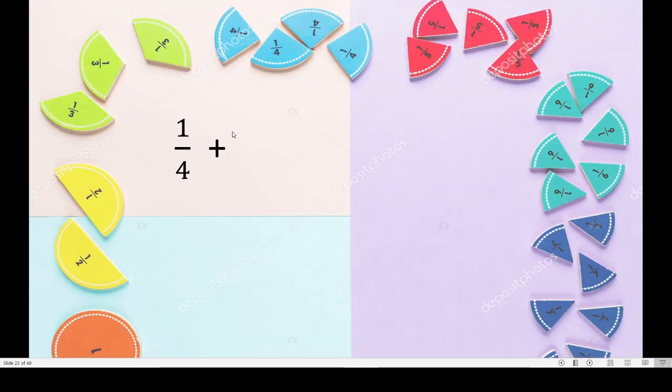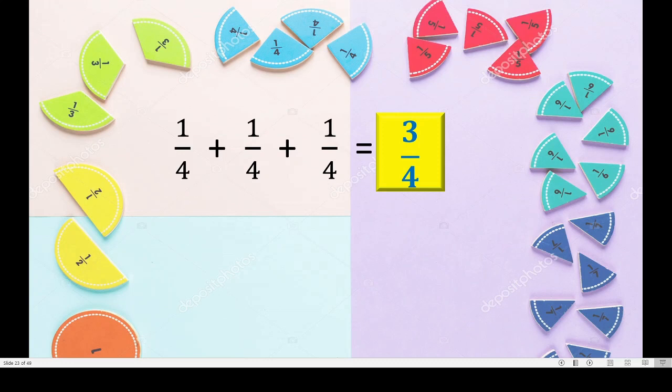See this? 1 upon 4 plus 1 upon 4 plus 1 upon 4. You know this is 1 quarter, this is 2nd quarter, this is 3rd quarter. Total how many quarters? You know the answer. That is nothing but 3 upon 4. 1 plus 1 plus 1, that is 3.